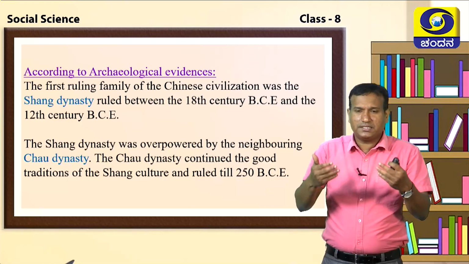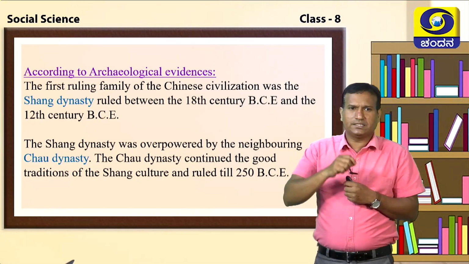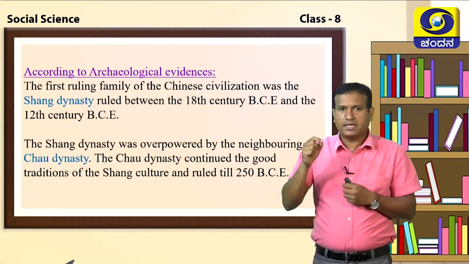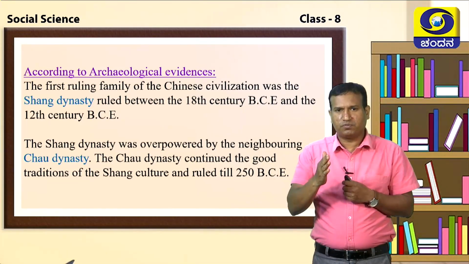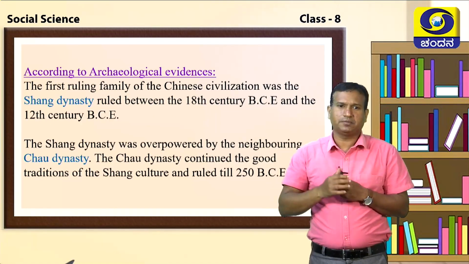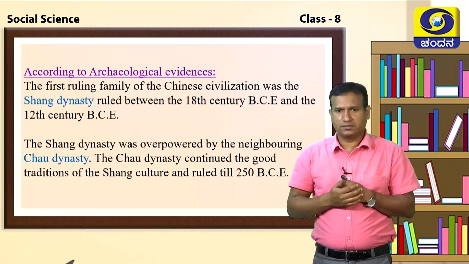How do you know about this Chinese civilization? According to archaeological evidence, China was ruled by the Shang Dynasty. The Shang Dynasty ruled from the 18th century to the 12th century BC. The Shang Dynasty was overpowered.